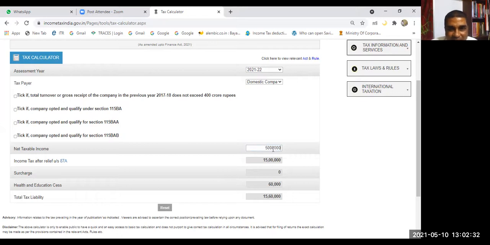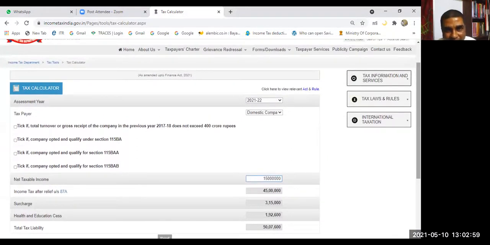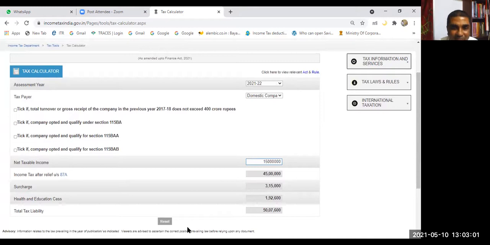This is the tax. There is no surcharge. But let us say 1 crore 50 lakh. You see, there will be surcharge now. Surcharge is automatically calculated. Understood? Are you getting it? Yes, sir. So you can very easily compute the tax liability of a company. But you have to keep certain additional things in mind in case of a company.